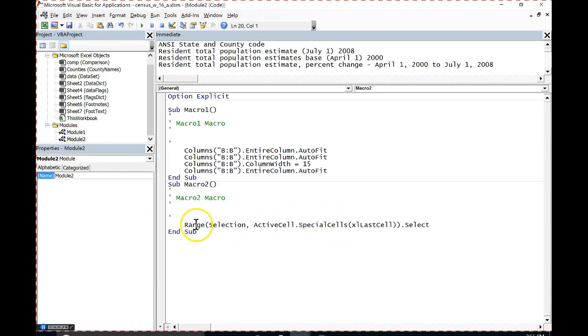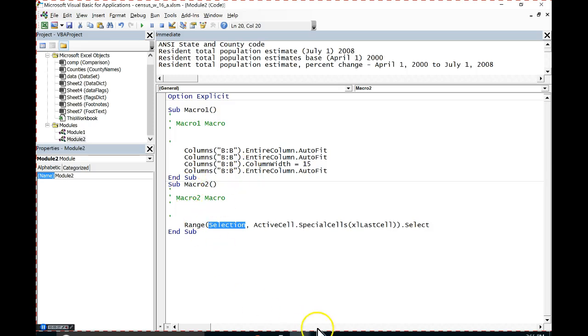This says I'm going to have a range that starts at my selected cell. We're going to use the syntax here in just a minute. This is a range where I specify 2 cells. I'm going to define a range, not by giving it a string like A1, but by saying, here's a range, give me the upper left-hand corner, comma, the lower right-hand corner, and that's going to define the range.